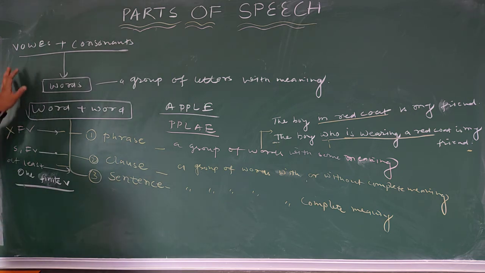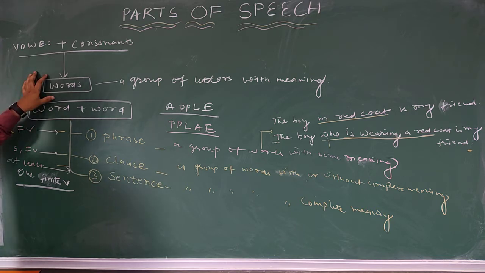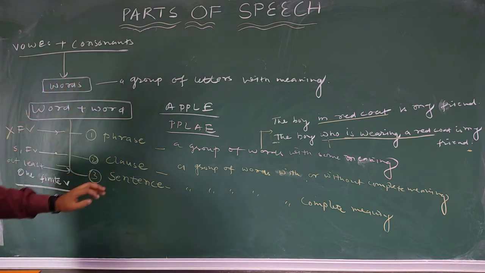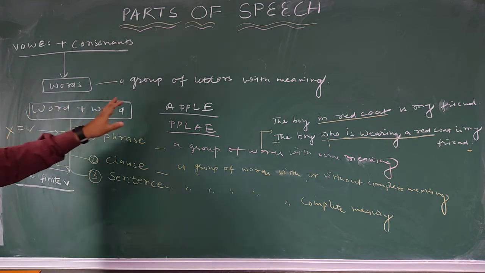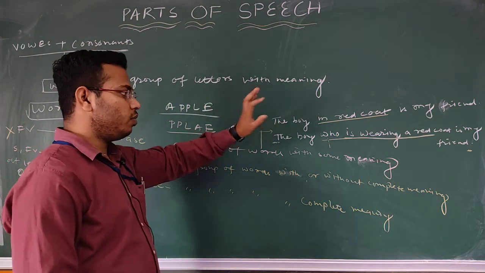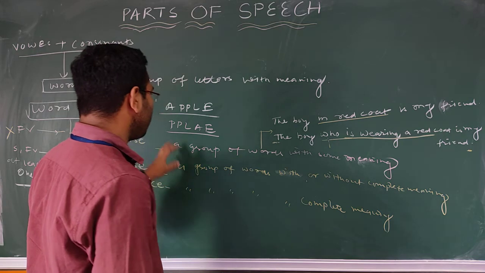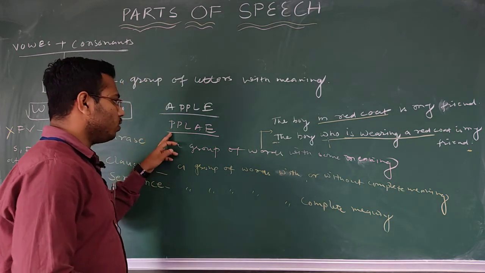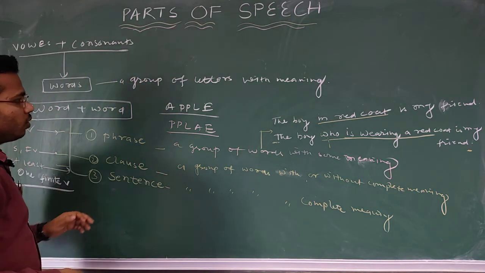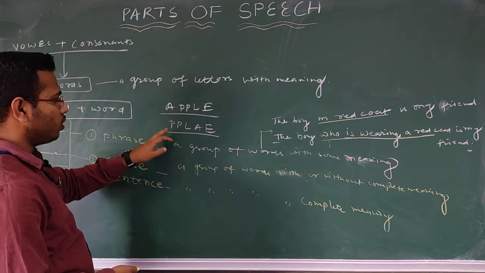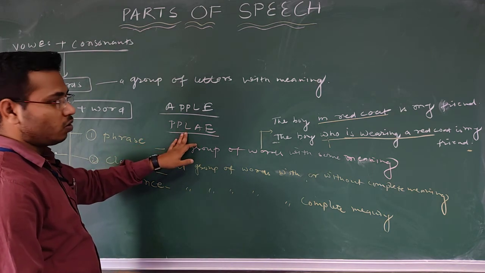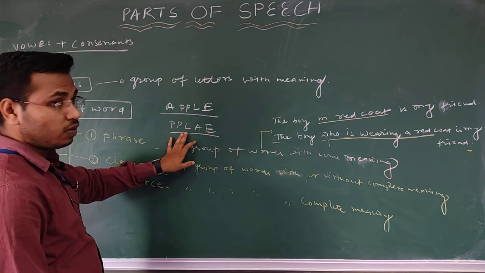Right? So I would like to recall, first of all we learned about words. Words are a group of letters with meaning, right? It must give some meaning, and I gave you the example apple, and this is how I changed the places of the letters, and this is not giving any sense, so we cannot say this is a word.